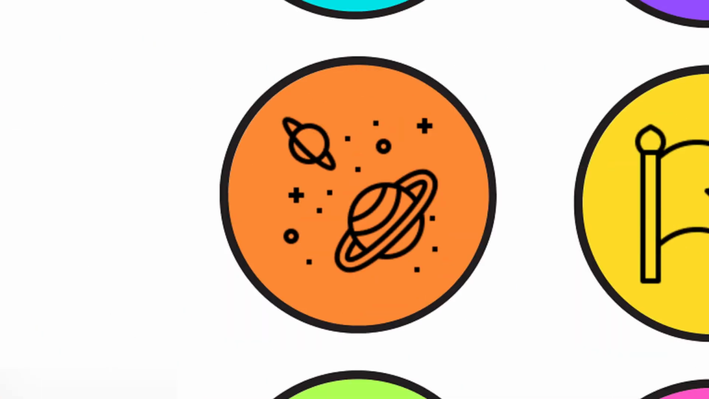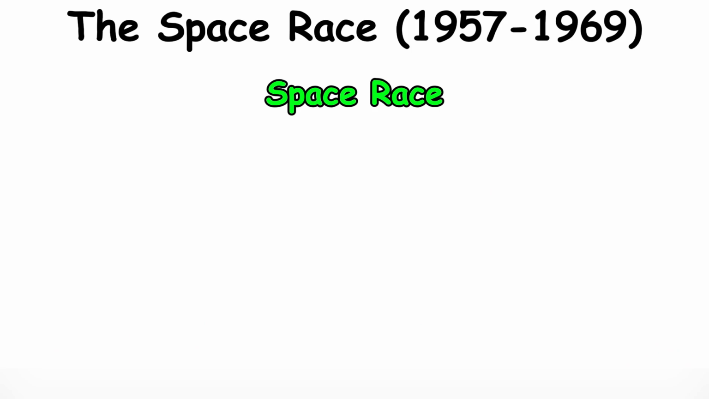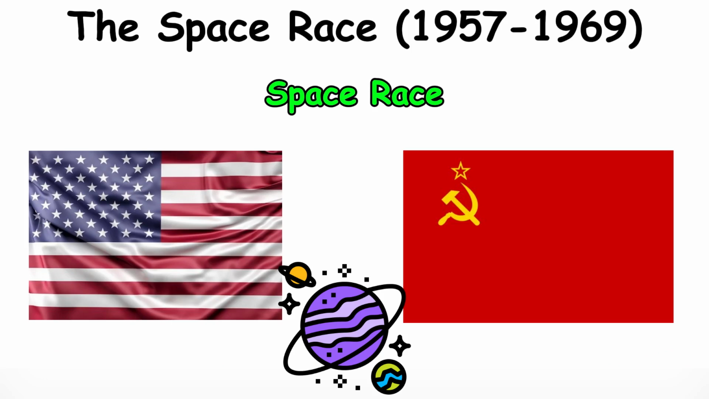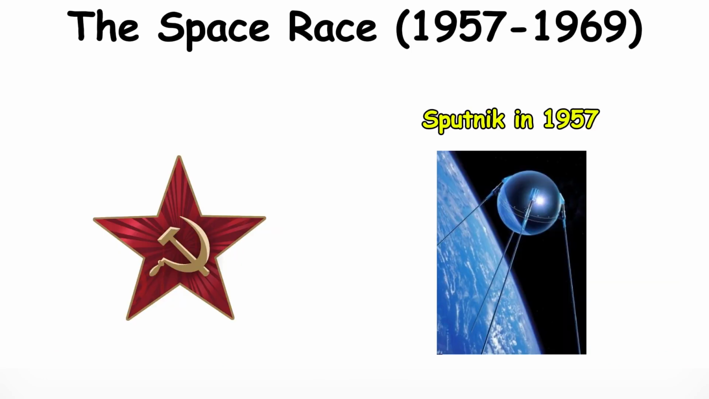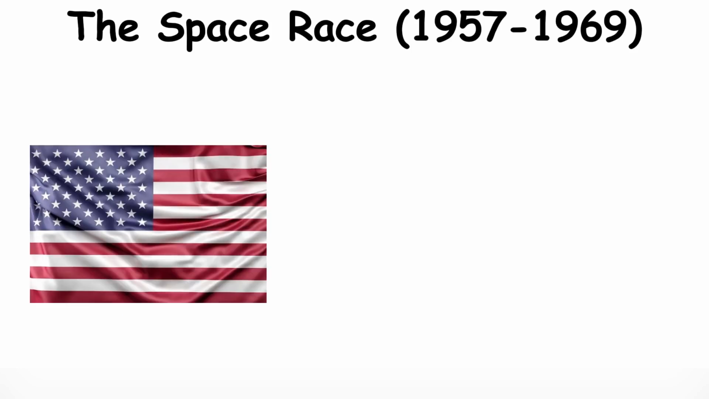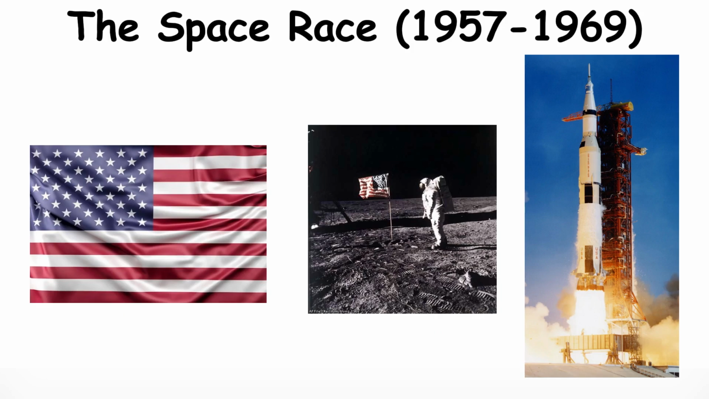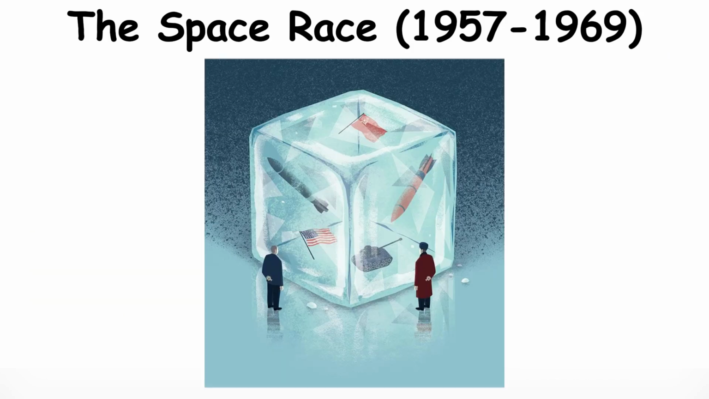The space race. The space race was a competition between the US and the Soviet Union for space exploration. It began with the Soviet launch of Sputnik in 1957, the first artificial satellite, and ended with the US landing on the moon in 1969 with Apollo 11. The race wasn't just about technology, it was about showing off each country's power.